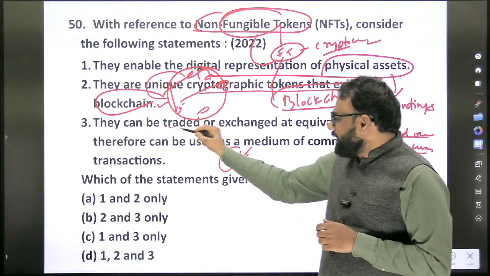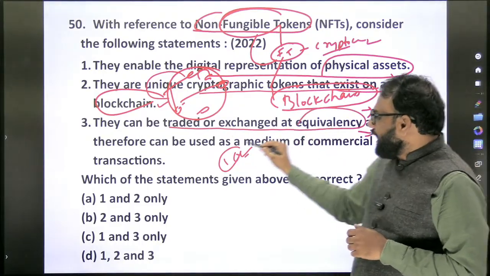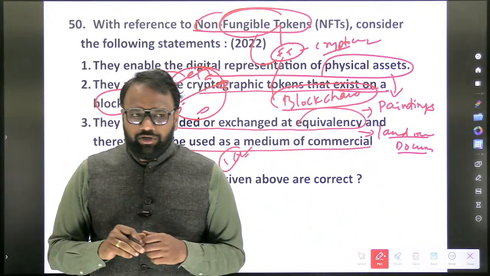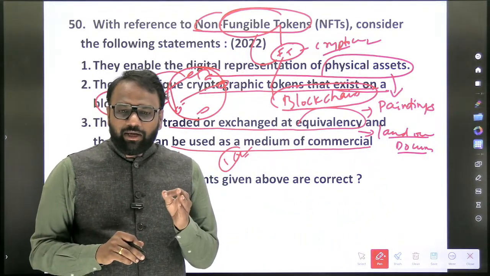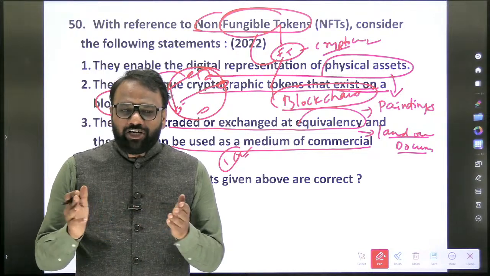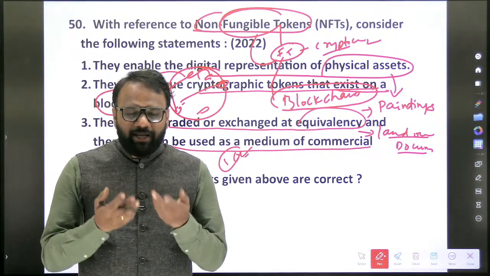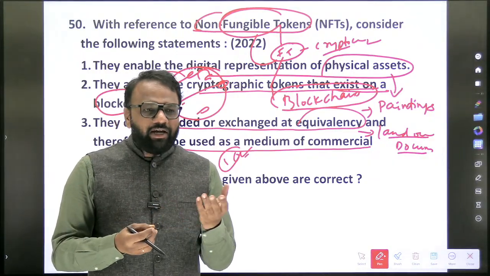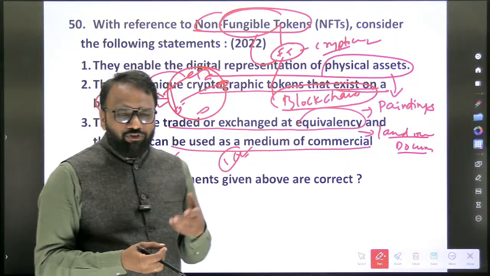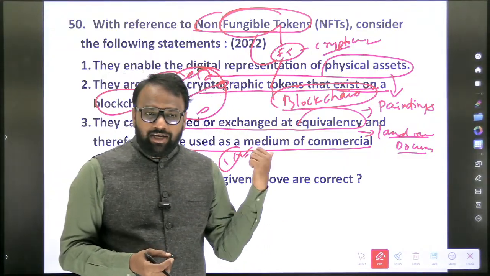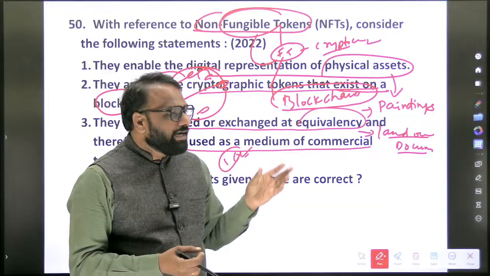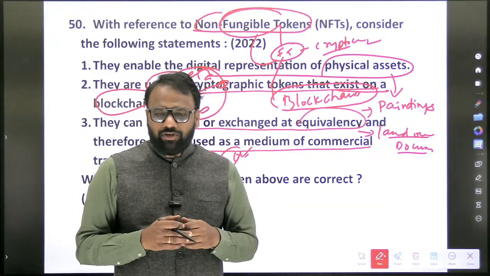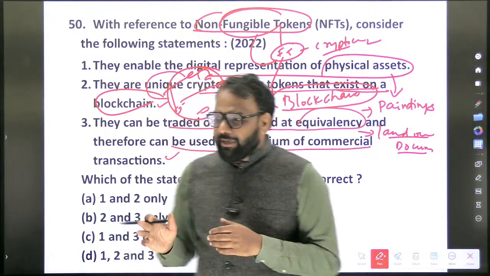Third, they can be traded or exchanged at equivalence and therefore can be used as a medium of commercial transaction. So this is an important point. When it comes to fungible tokens like cryptocurrency, they can be used for commercial transactions. For example, I'll pay 10 units of cryptocurrency and you will get some delivery. It may be a food item or a pen or something. But similarly here, you cannot use the painting-related non-fungible token for commercial transactions. Hence, statement 3 is wrong.